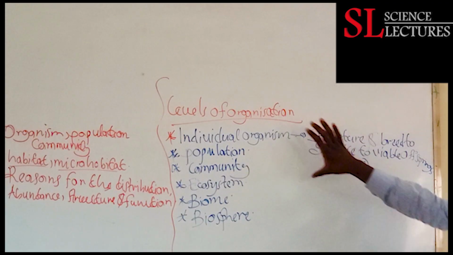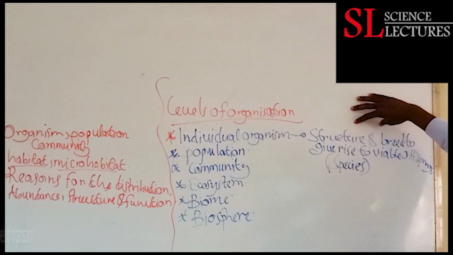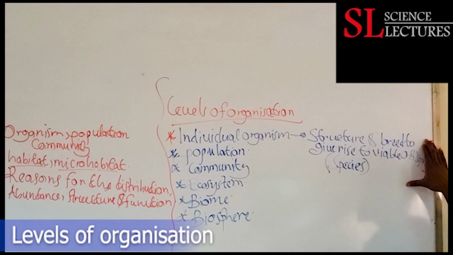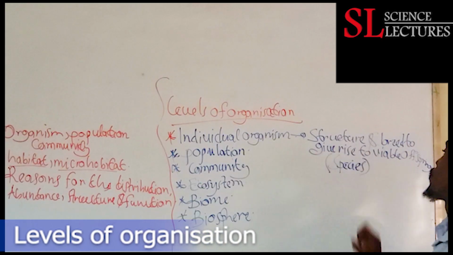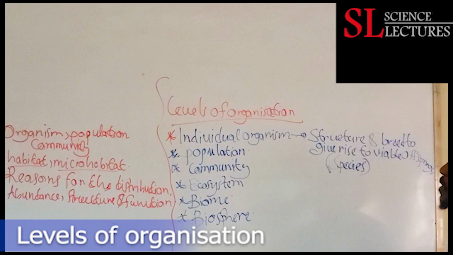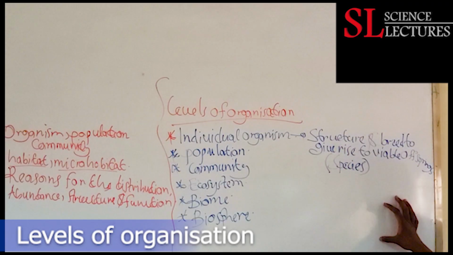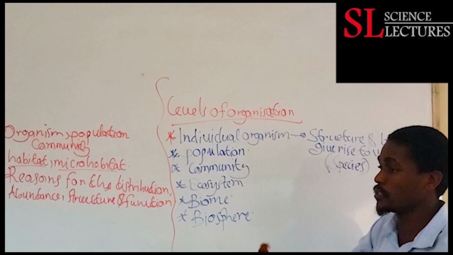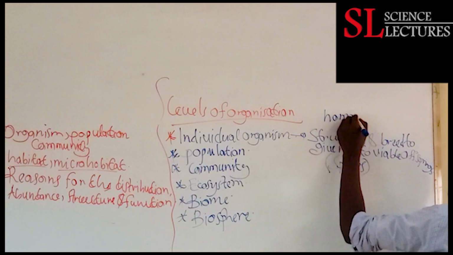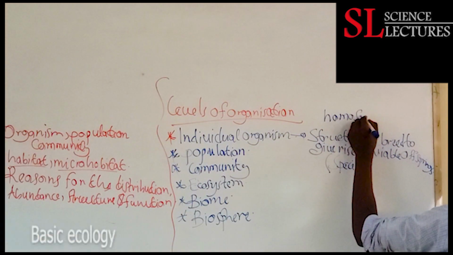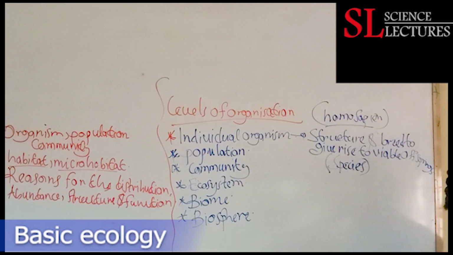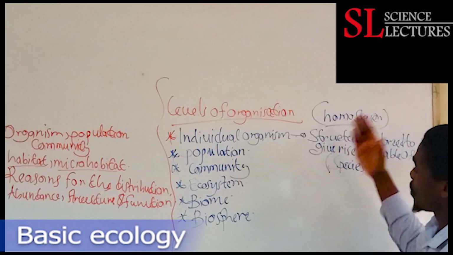So if we have individual organisms having the same structure and they have the capacity to breed and give rise to viable offsprings, they constitute what we refer to as a species. So this is the first level of organization, the individual organism. For example, we have Homo sapiens, man, as that organism, the individual organism.